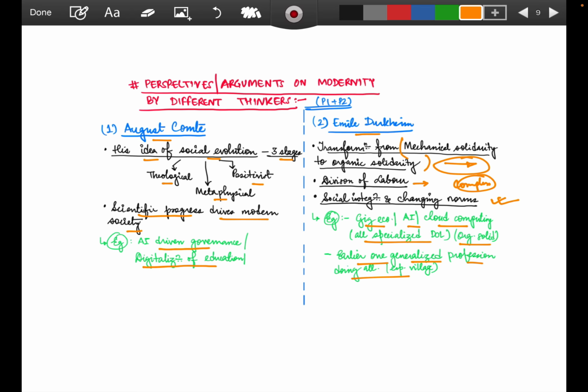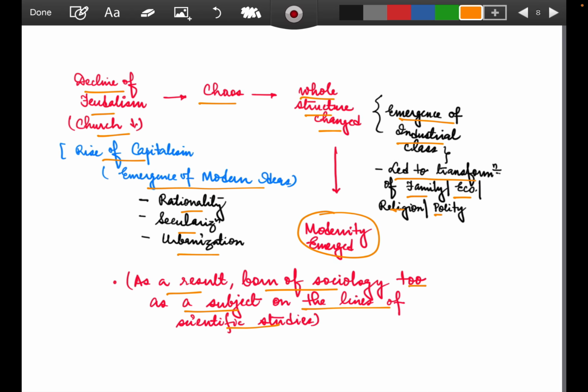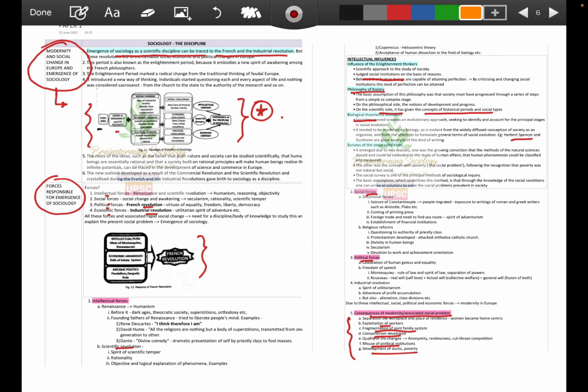So use these concepts to understand the importance for the PYQs and the static notes. Statics also has to be gone through. You need to understand how this modernity concept developed. Whenever we are not aware of these static concepts, we will never be able to interlink how the thinkers are going or how the perspectives are being developed. So go through these notes, and get this edge from the Brainstorming Sociology Telegram channel. I'll put up the link at the last.